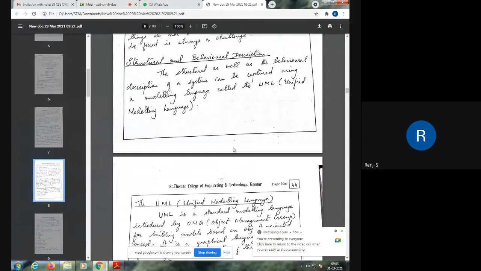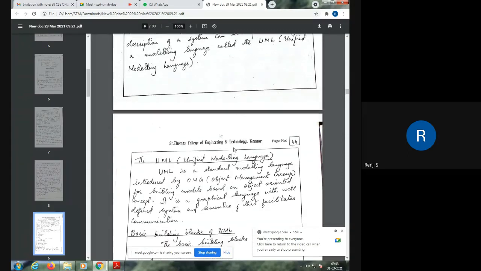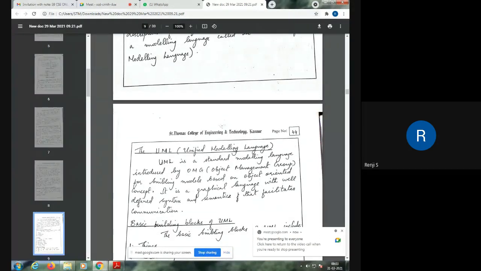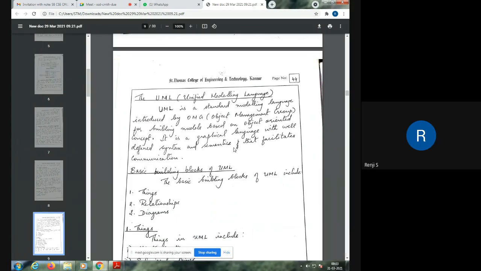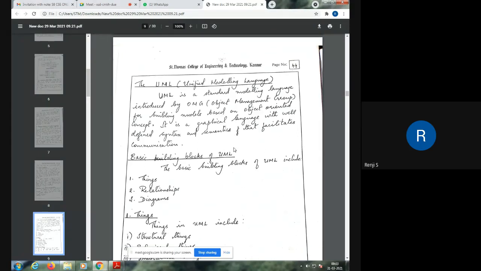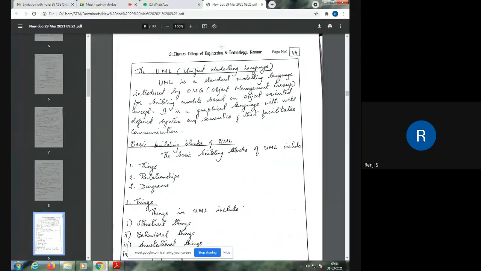So this language UML, the Unified Modeling Language, was developed by OMG, the Object Management Group, and this OMG is a consortium that is concerned with designing standards for object-oriented systems. So UML is considered a standard modeling language, which was introduced by OMG for building models based on object-oriented concepts. So most of the symbols that it covers are based on object orientation. It is a graphical language with well-defined syntax and semantics.